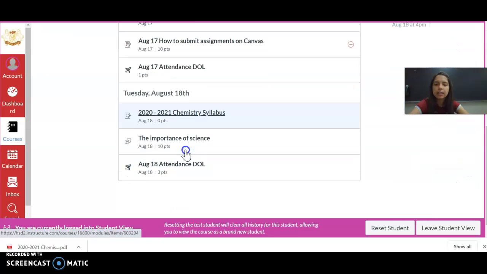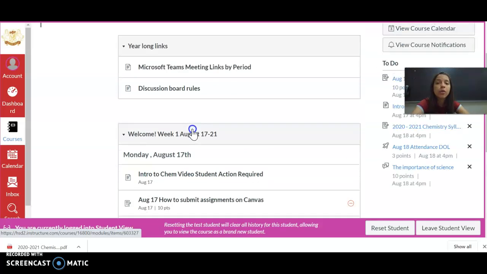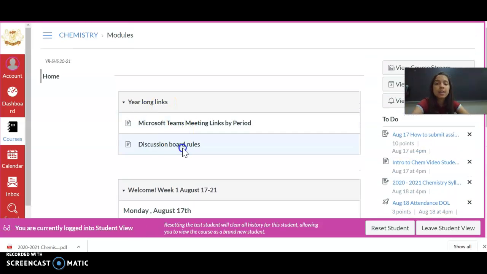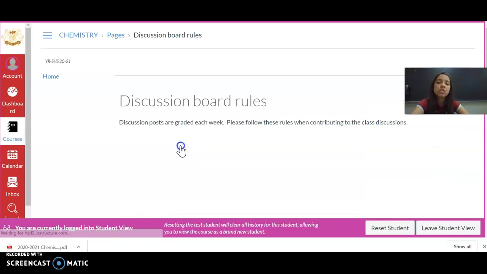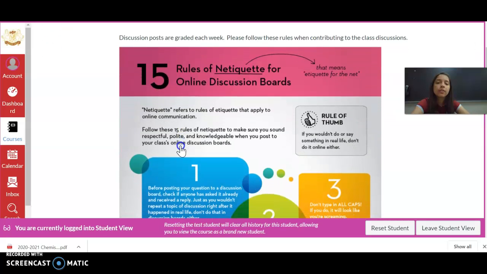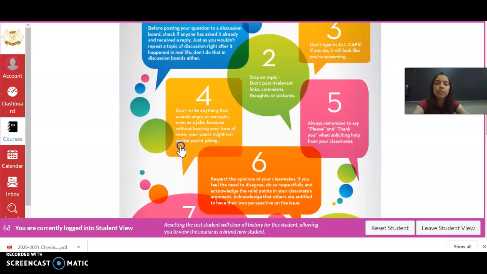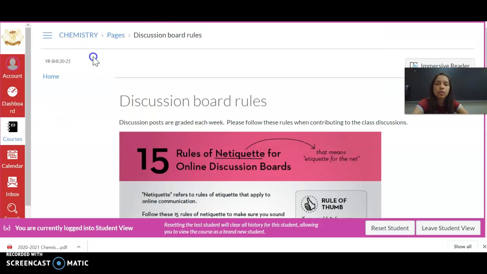Now, you're going to have a discussion board on the importance of science. You click on that and you're going to read the passage and answer. Before you do that though, go to the year-long links, click on discussion board rules, and there's 15 rules for online discussion boards. Make sure you read them prior to submitting your post.